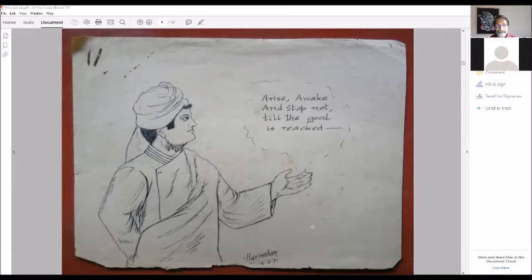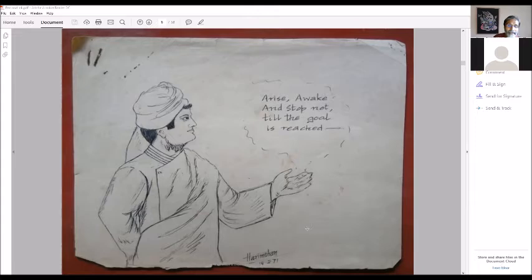Not because I wanted to study architecture. I was still in school, but just like that, just as a hobby. So this is the first sketch I did using pen and ink. And it took me about 4 hours to do it. I still remember, I did it because I had some friends who used to sketch very well. So I was inspired by them, and I thought that I should try. So I sketched Vivekananda and wrote this Vivekananda statement. So it took about 4 or 5 hours.